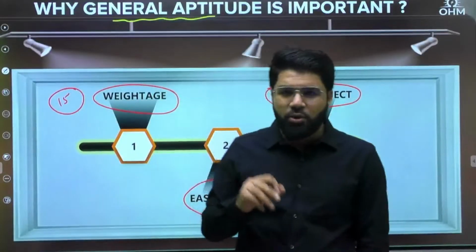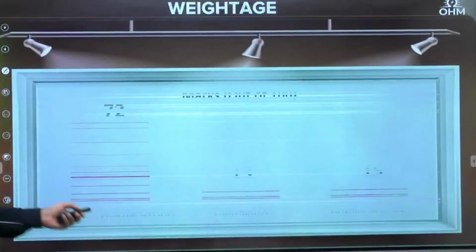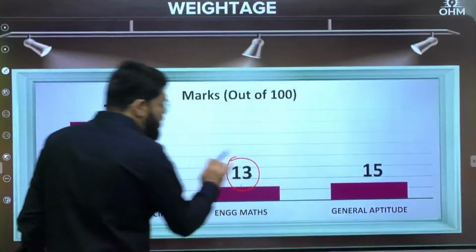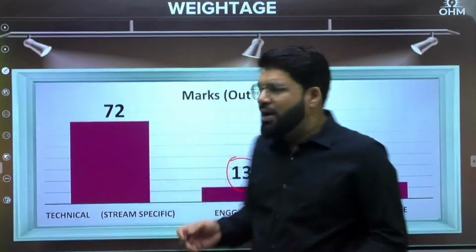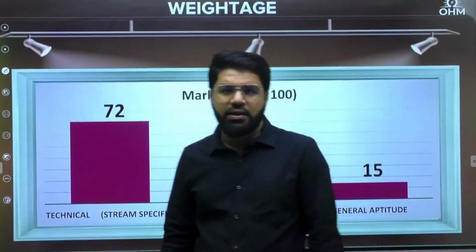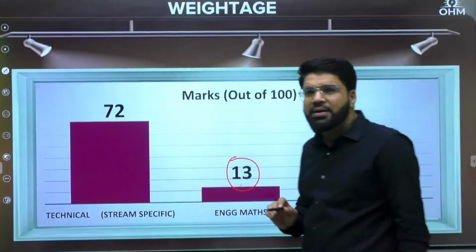Of course, maths alone is important, 13 marks. We all know this, it is a complete weightage also. So maths independently is important, but maths is also very useful. If you are strong in maths, it is really going to help you in the technical subjects, for sure. That is why maths is suggested to start in the beginning.